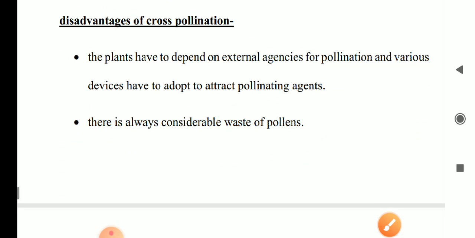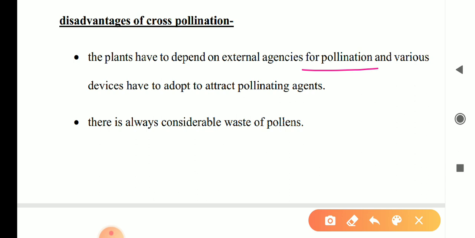Disadvantage of cross pollination: it requires a pollinating agent during pollination. It requires a lot of pollen grains, and much wastage of pollen grains takes place.